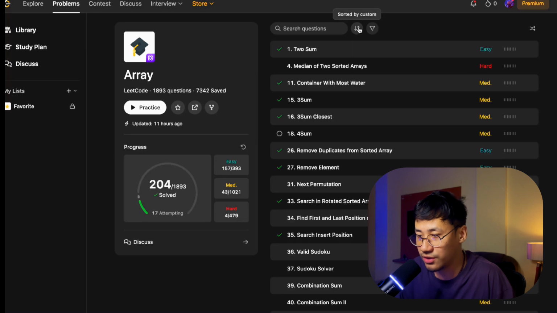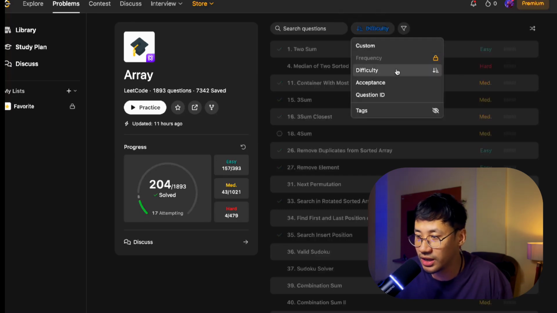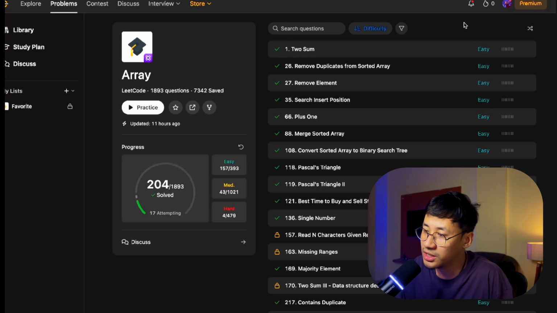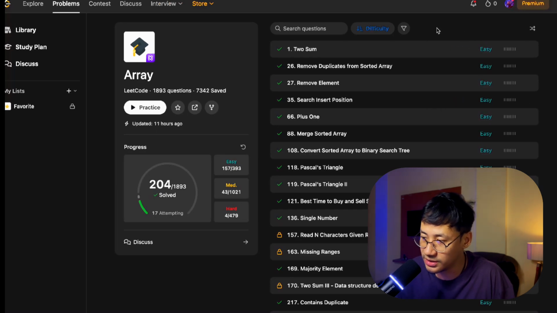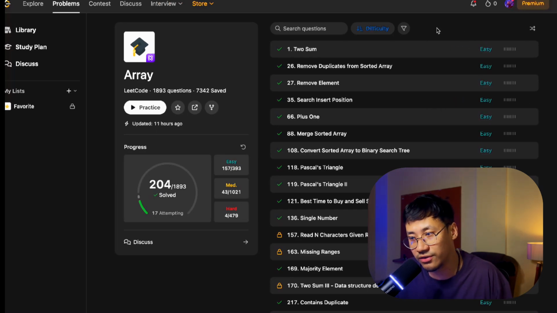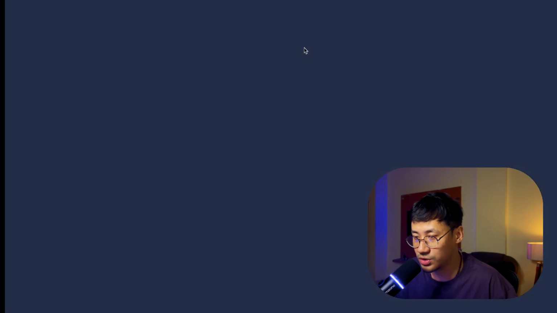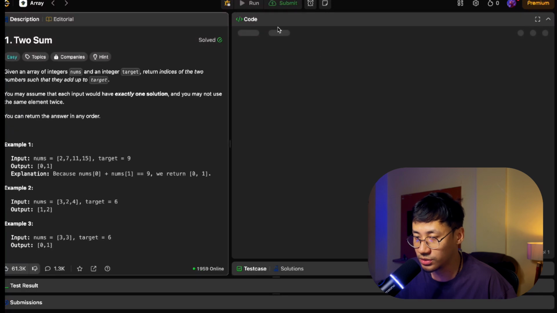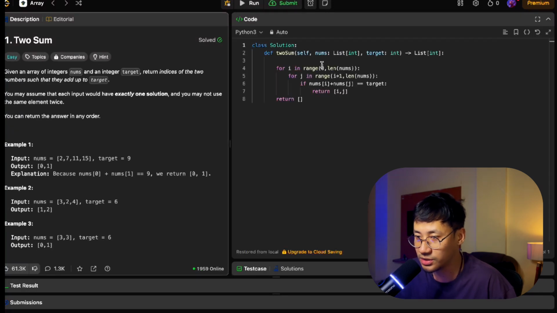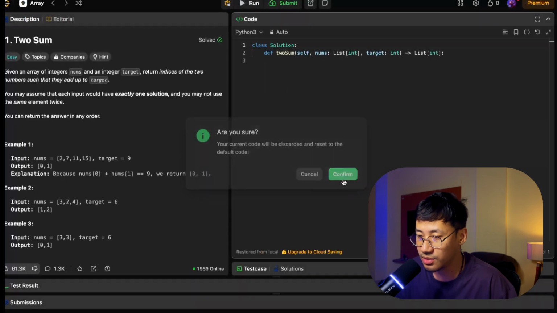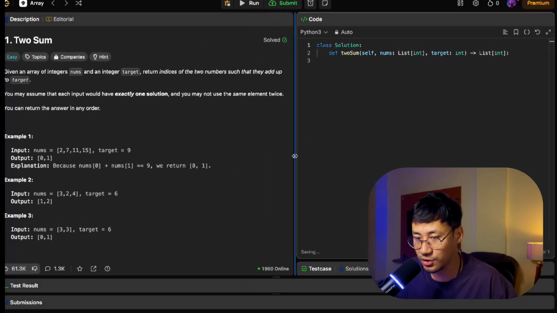So what you do is, if you are starting, you start with the difficulty level easy. I have done almost all the easy questions, but let's solve it from the beginning. Let's say you are a beginner and you are learning coding for the first time, so let's see how to approach it. Alright, so I'll start with Two Sum. We'll do it in Python, no issues. You can do it in any other language, you just need to know the syntax. So I'm removing this so that we can do it from the beginning.